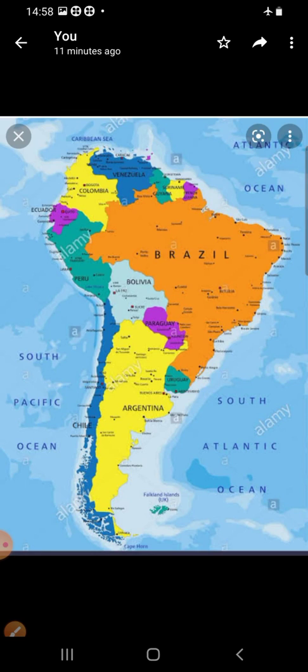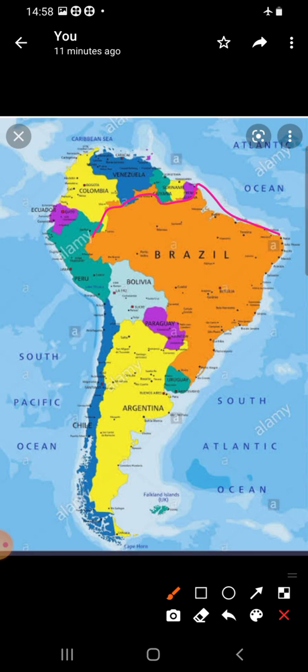There are 13 countries in this continent, children. You can see here Brazil, how big it is. Isn't it, children? All this saffron color part is Brazil. Very big country. Brazil is the largest.